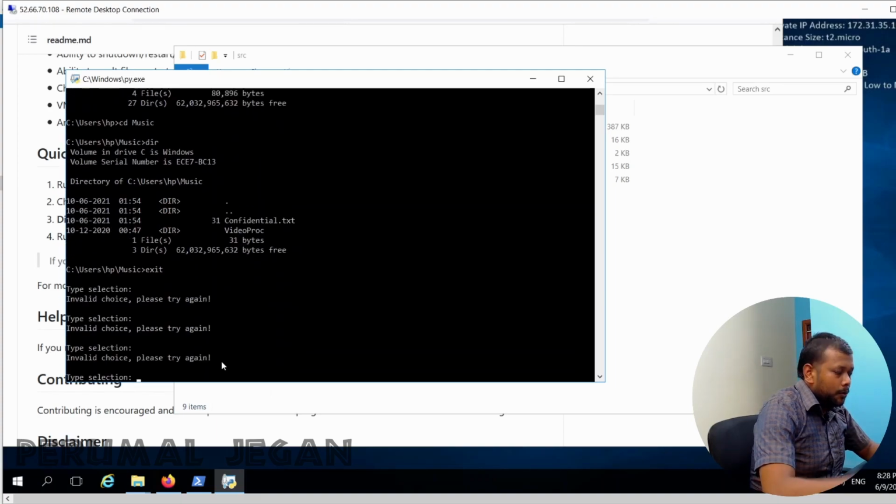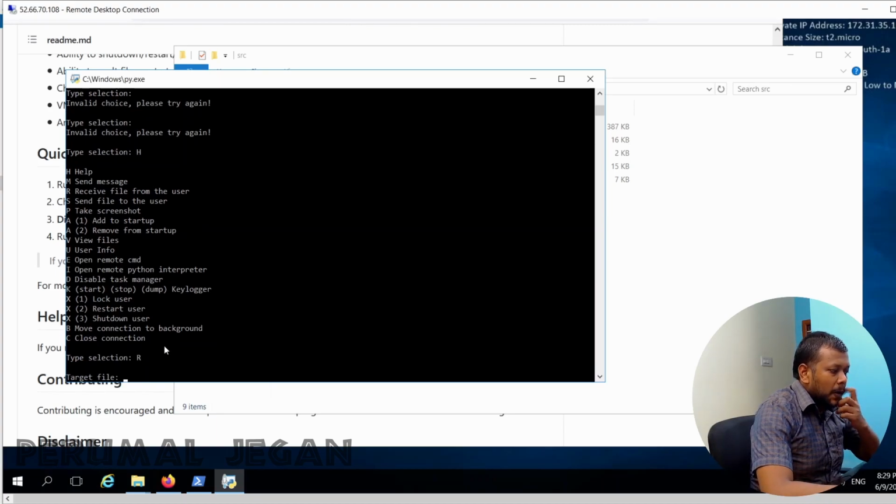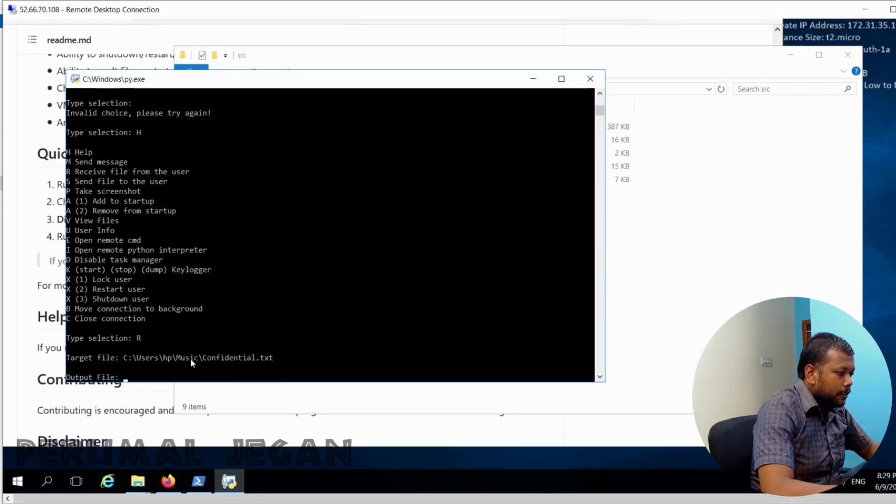So now let me see the option to get the file. I need to use option R to receive the file from the user. When I use R, it asks for the target file. I pasted the path. Perfect.